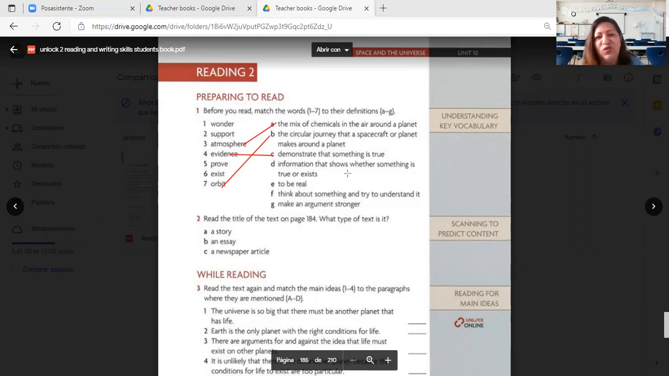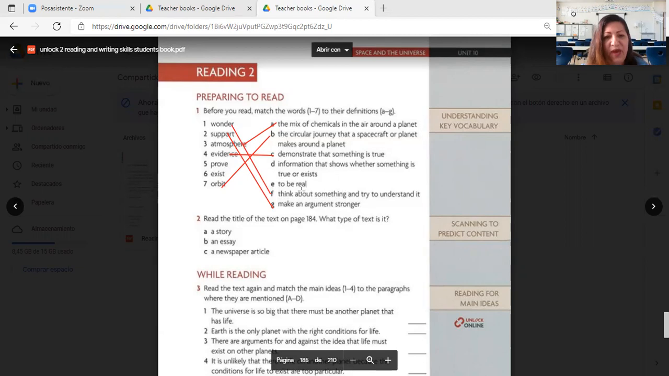Information that shows whether something is true or exists. Now we have it, right? Information. Let's have a look at the other letters, because I'm not 100% sure. Make an argument stronger. When you make an argument stronger, it's because you support it with good facts. Think about something and try to understand it. When you think about something, you wonder, right?